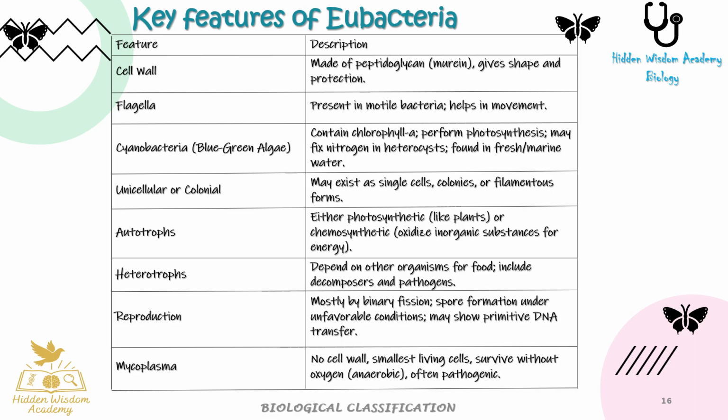4. Unicellular or colonial, may exist as single cells, colonies, or filamentous forms. 5. Autotrophs are either photosynthetic, like plants, or chemosynthetic, oxidize inorganic substances for energy. 6. Heterotrophs are dependent on other organisms for food, include decomposers and pathogens. 7. Reproduction is mostly by binary fission, spore formation under unfavorable conditions, may show primitive DNA transfer. 8. Mycoplasma has no cell wall, smallest living cells, survive without oxygen, anaerobic, often pathogenic.